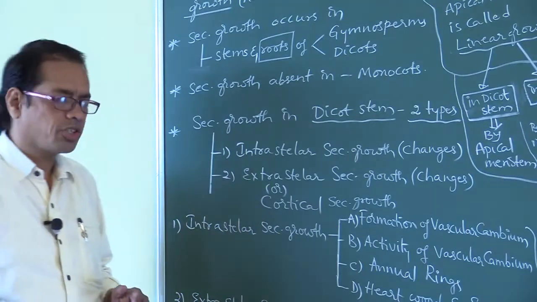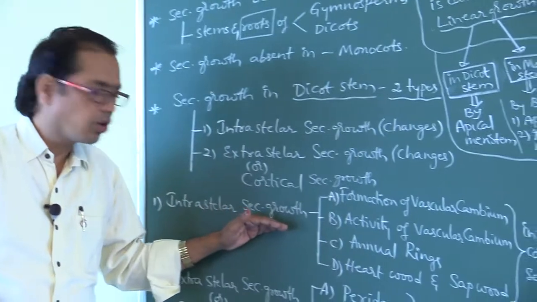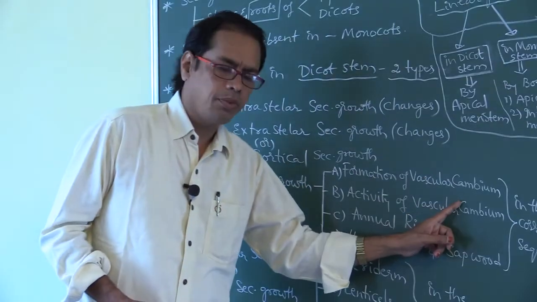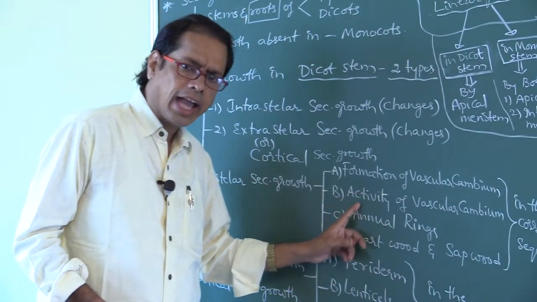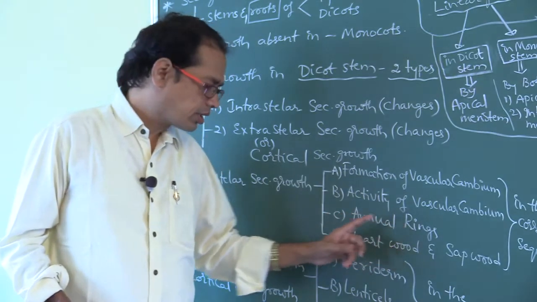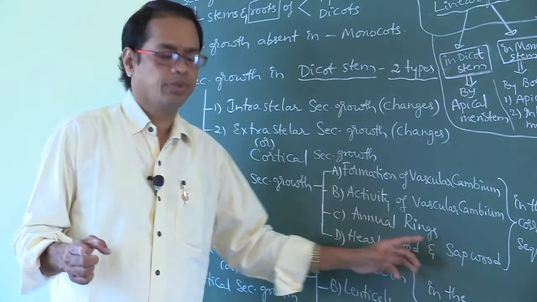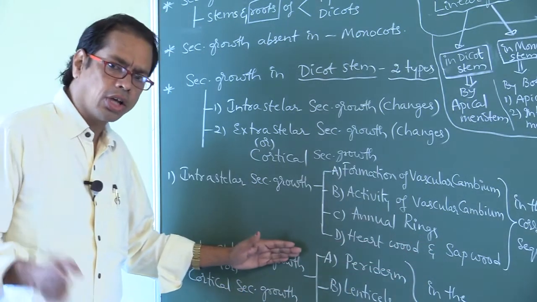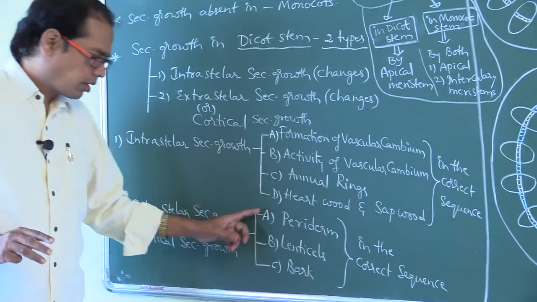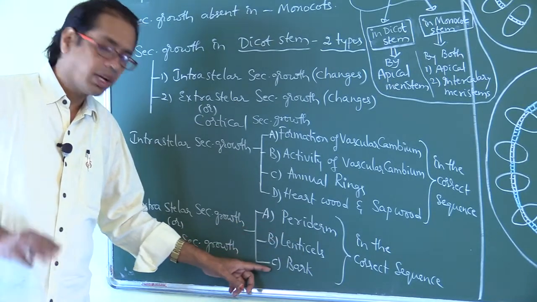What are the steps found in intrastellar secondary growth? Intrastellar secondary growth occurs in 4 steps. First, formation of vascular cambium. Second, activity of vascular cambium. Third, annual rings. Fourth, heartwood and sapwood. Whereas extrastellar secondary growth, also called cortical secondary growth, occurs in 3 steps: periderm, lenticels, and bark.